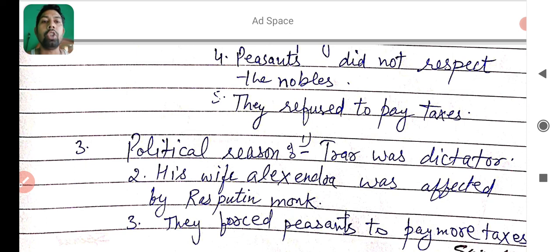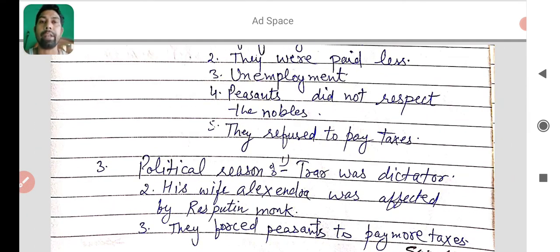And next, they forced peasants to pay more taxes. They here means Tsarina and Tsar. They forced all the peasants to pay more taxes in Russia. That's why people revolted against Tsar Nicholas II. I hope you got all the points.